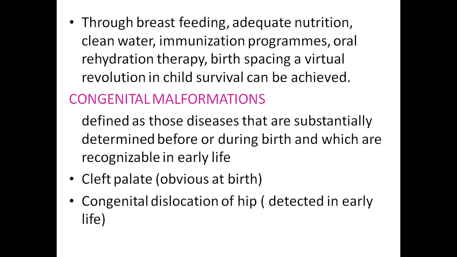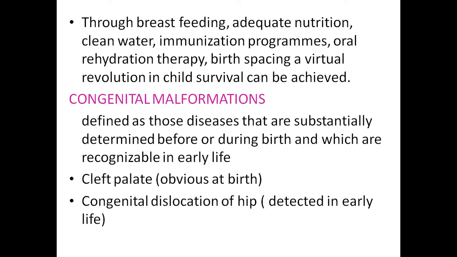The under 5 mortality can be improved mainly through breastfeeding. We can prevent the under 5 mortality by encouraging breastfeeding, early breastfeeding, adequate nutrition, clean water, the immunization program, oral rehydration therapy, and birth spacing. Through this child survival revolution, child survival can be achieved.